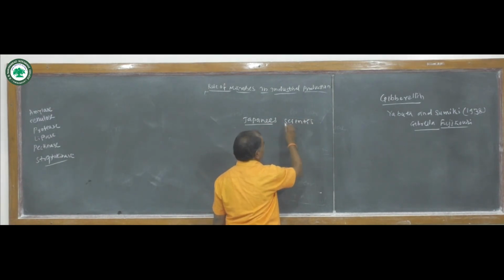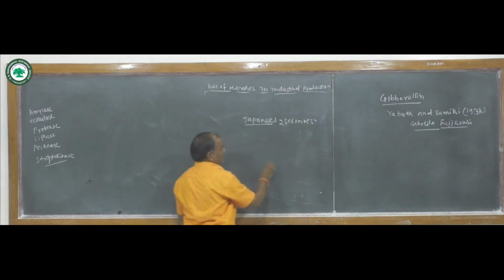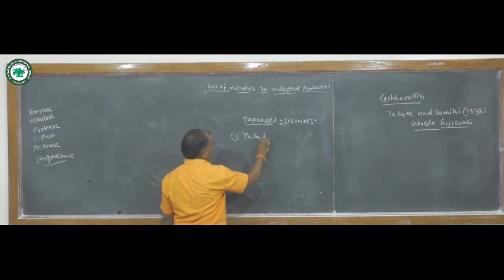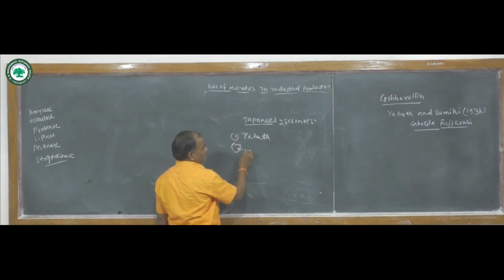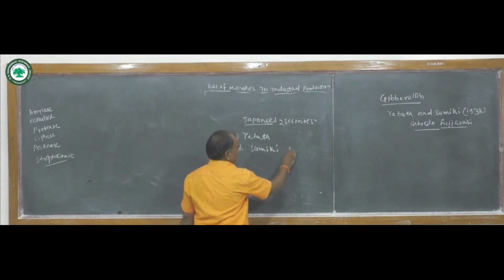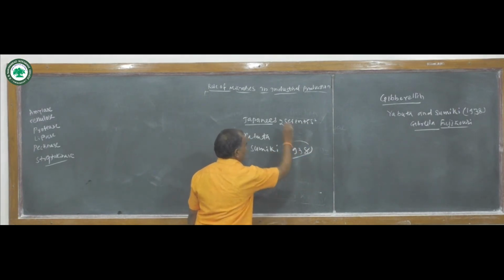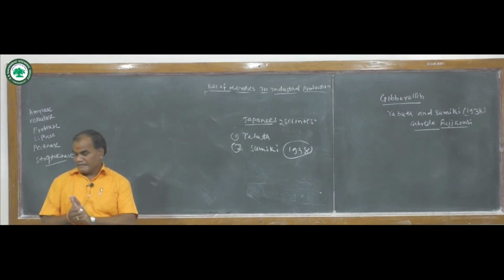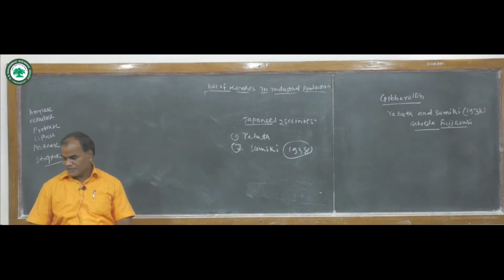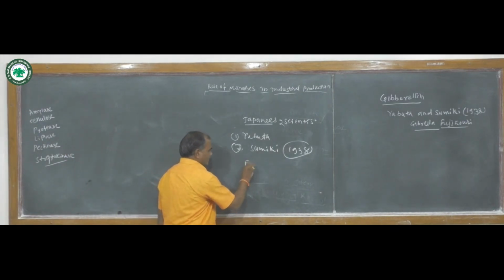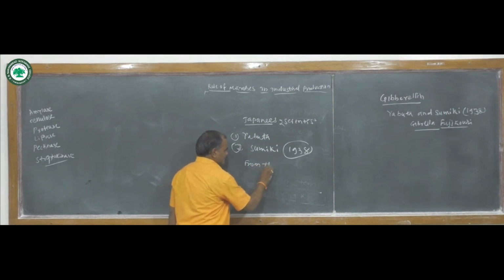The first scientist was Yabuta and the second one was Sumiki. These two scientists first discovered gibberellin in 1938 from rice seedlings.